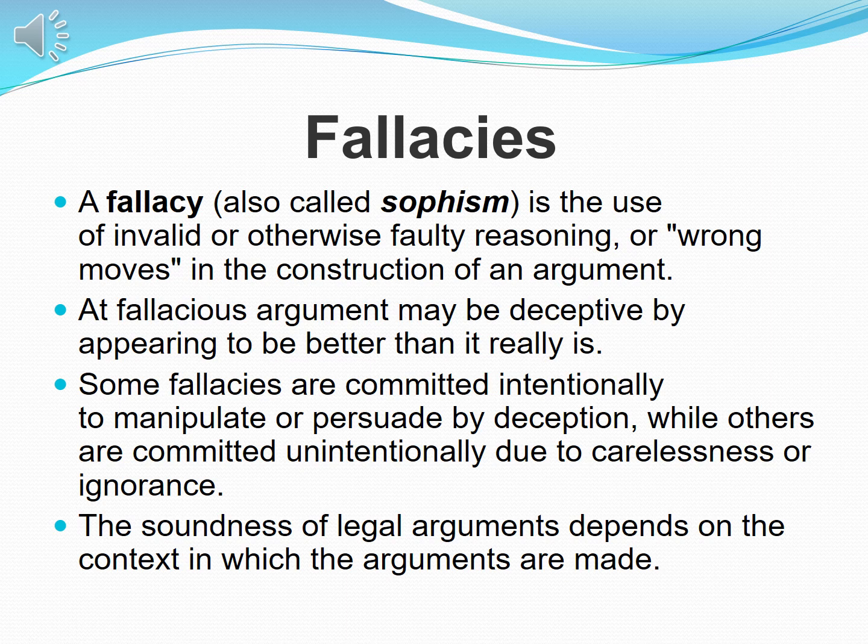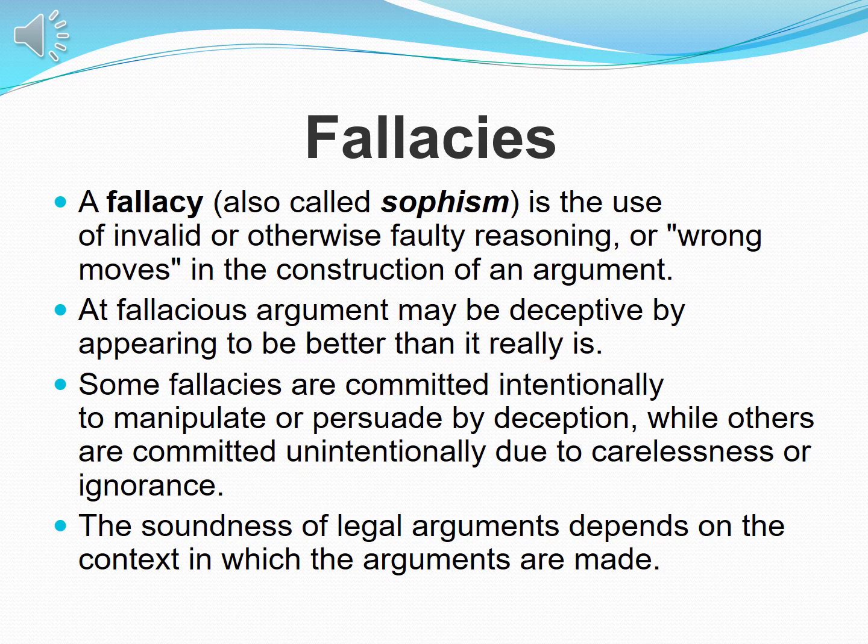A fallacy is also called a sophism. Sophism is the use of invalid or otherwise faulty reasoning, or wrong moves, in the construction of an argument. So a fallacy is basically when we are arguing wrongly. A fallacious argument may be deceptive by appearing to be better than it really is. Sometimes they seem even better than real arguments, but inside there are some errors.